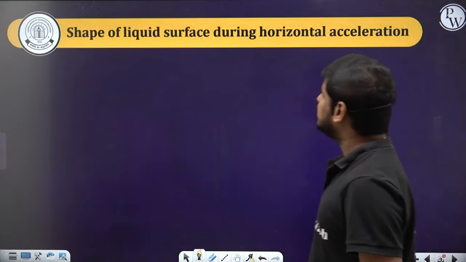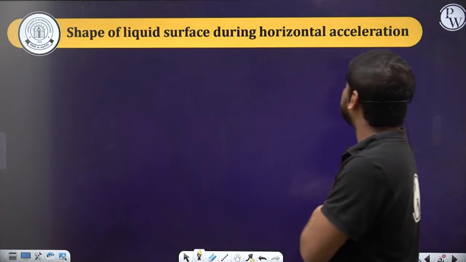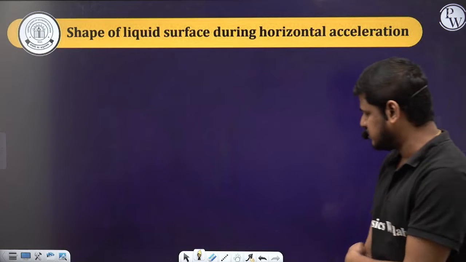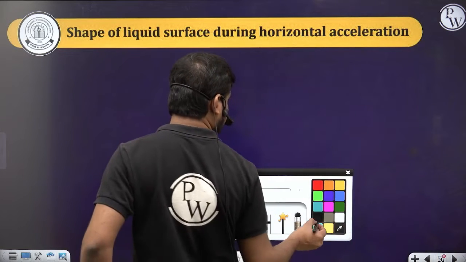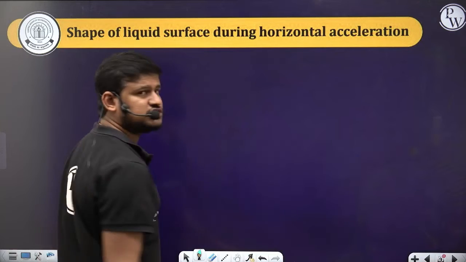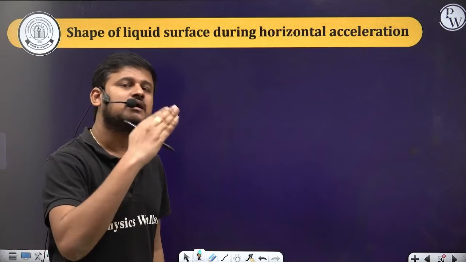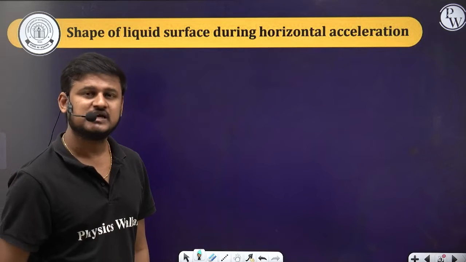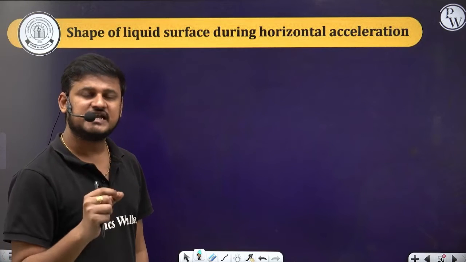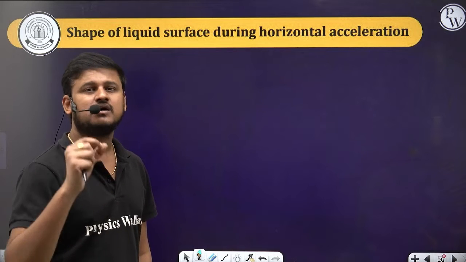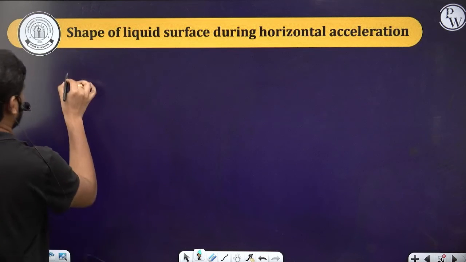So now the shape of the liquid surface during horizontal acceleration. Always remember, the liquid tends to align itself perpendicular to the net force. Okay, so the liquid surface tends to be perpendicular to the net force. So write that point.